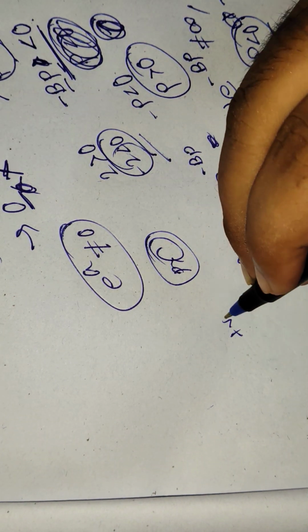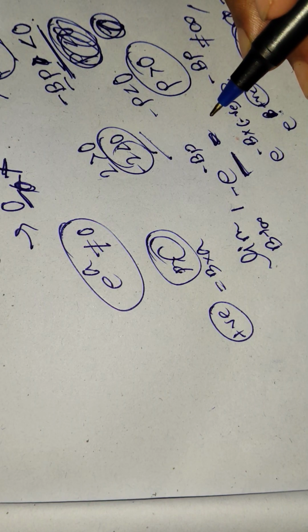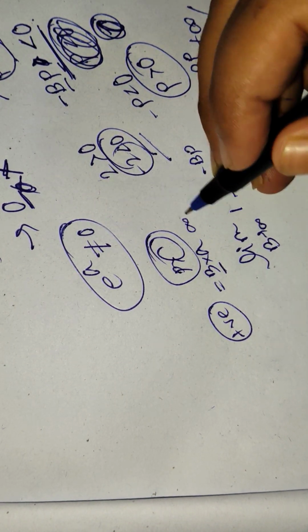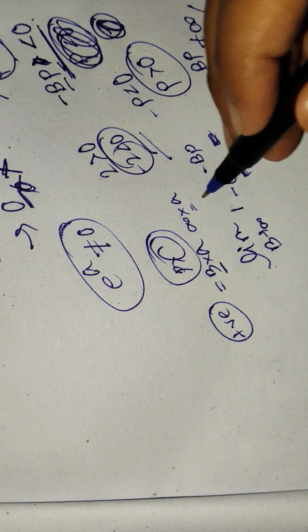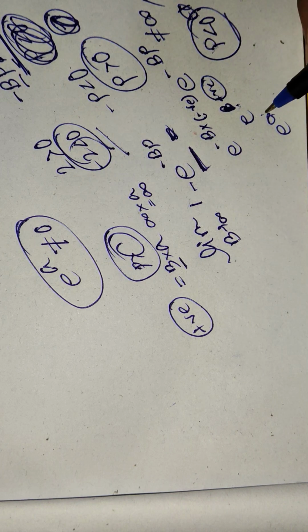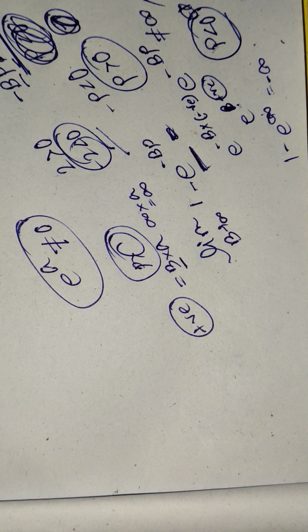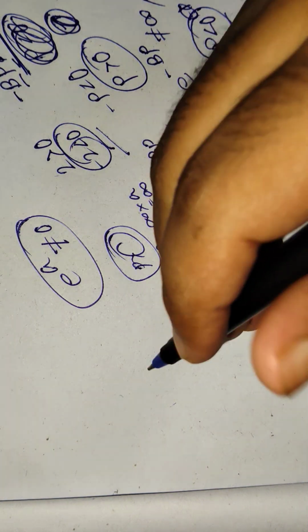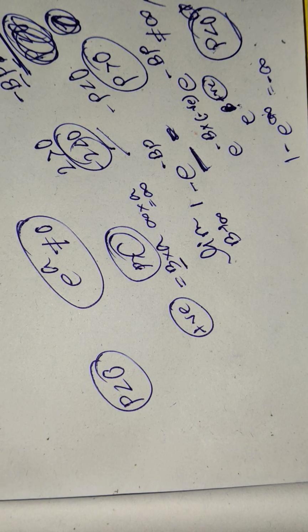And the positive quantity is b into something, let's say a, right? And b is tending to infinity, so infinity into a is infinity. So this is e to the power infinity. 1 minus e to the power infinity is what? Actually minus infinity. So when we are dealing with p less than 0, then the integration will again diverge.